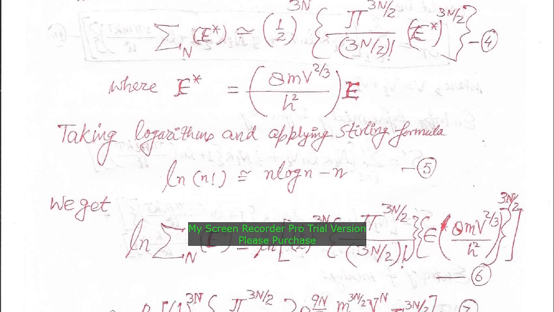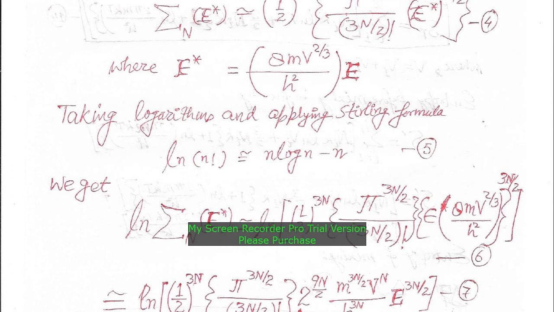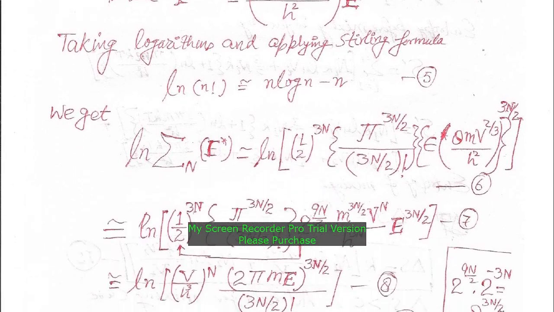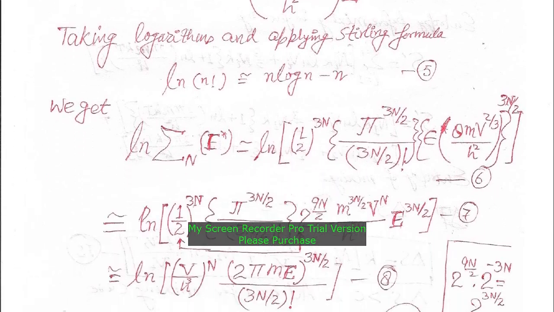So we get log of capital sigma n, which is a function of E star, that is the reduced value of energy, equal to ln, that is log, of 1 by 2 power 3n, pi power 3n by 2 divided by 3n by 2 factorial, times the curly bracket of E multiplied with 8 m v power 2 by 3 upon h squared, all taken together power 3n by 2. That is equation number 6 we have. So we can apply the Stirling formula in equation number 6.